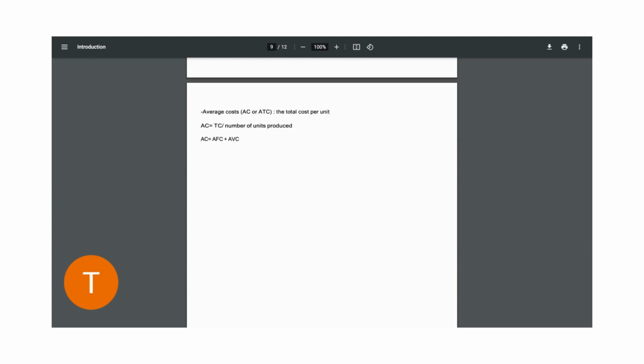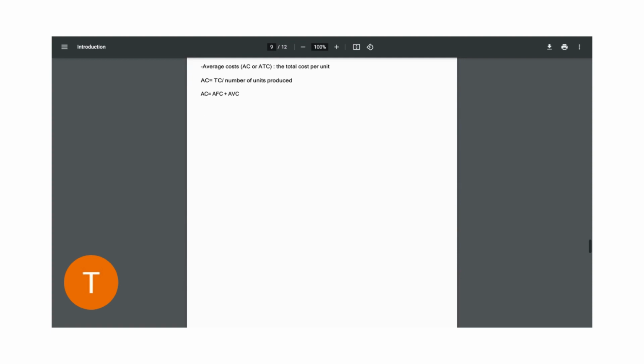Now, the average costs, you calculate them by saying total cost divided by the number of units produced. At the same time, average costs are an aggregate of the average fixed costs and the average variable costs as well.